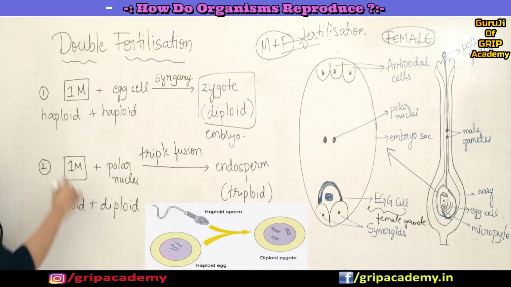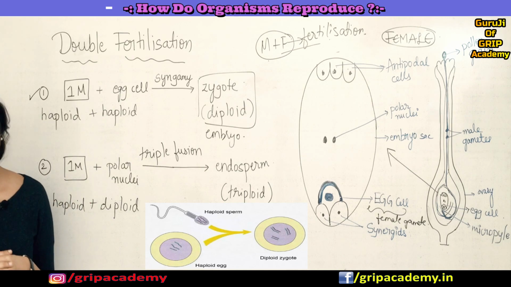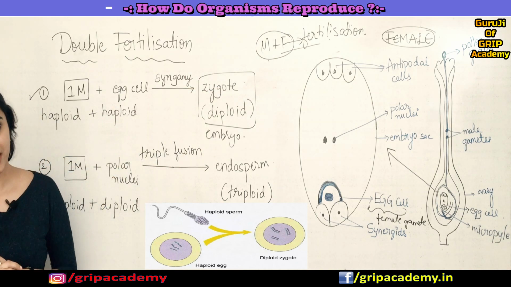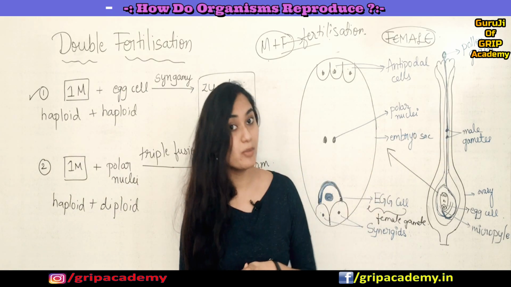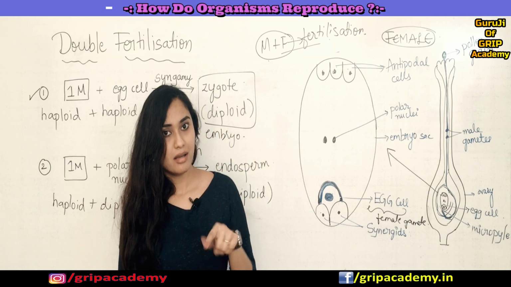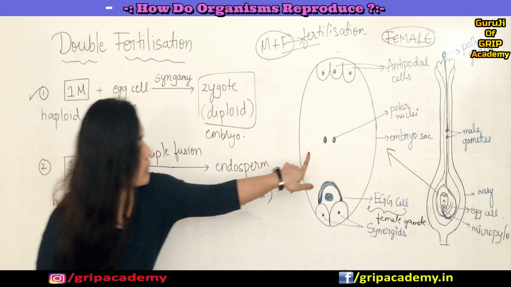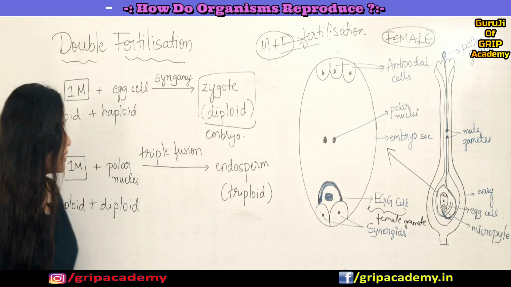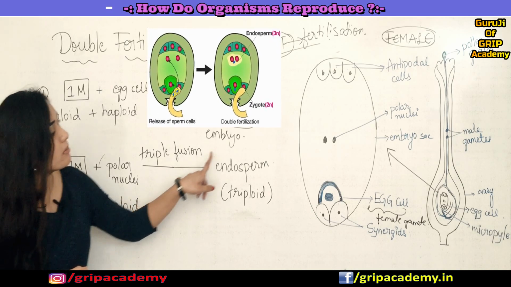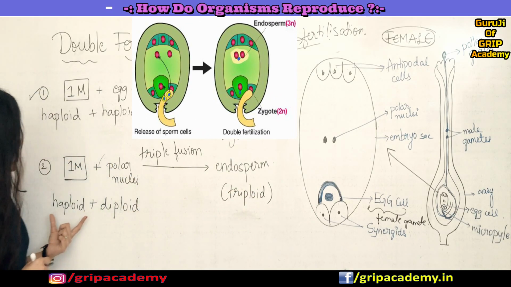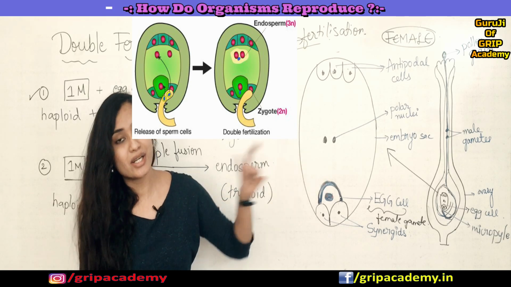If you see here, the first fertilization has happened here, right? The male and female gamete have combined together to form a zygote. And now if you remember, there are 2 male gametes. One combined with the egg cell, but what will happen to the other one? The other male gamete will combine with the central polar nuclei to form the endosperm. You know the male gamete is haploid in nature, but here how many nuclei are there? 2, right?